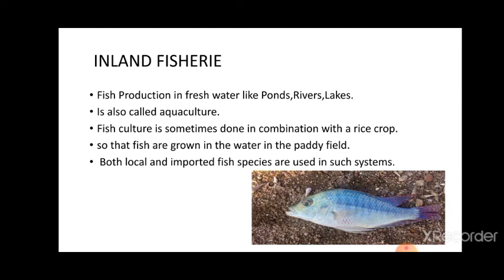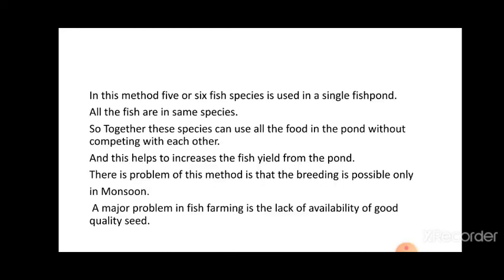Fish culture is sometimes done in combination with the rice crop so that the fish are grown in the water in the paddy field. Both local and imported fish species are used in such a system. There is no high yield in the inland fishery. In this method, 5 or 6 fish species are used in a single fish pond. All the fish are different in the species.